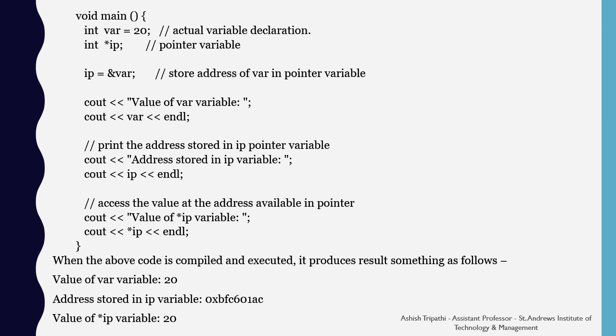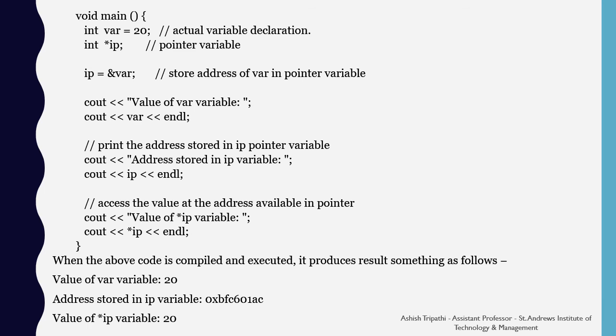Here is an example of the pointer. We have a simple variable var equal to 20. Then we have an integer pointer ip. We store the address of the var variable in ip. Now we print the value of the var variable by using var itself, and we print out the address stored in ip by using a simple ip printout.